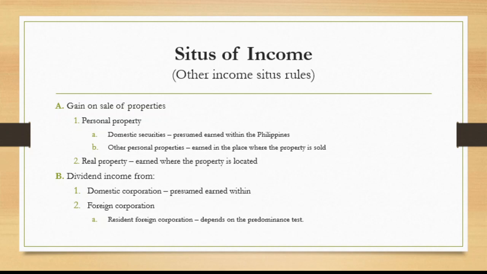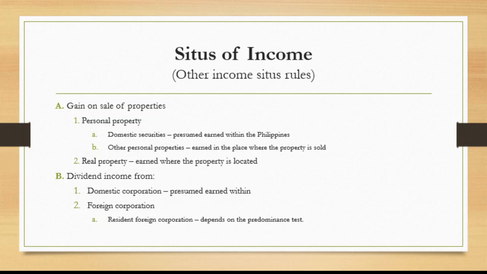So in that case, the portion of dividend corresponding to the Philippine gross income ratio is earned within. So dahil 60%, 60% of the dividend income is earned within. Okay? While the 40% naman is earned outside the Philippines. Okay? That is because yung predominance test is more than 50%. Pero kung less than 50% naman yung result ng predominance test natin, lahat ng dividend income is earned abroad. Okay?